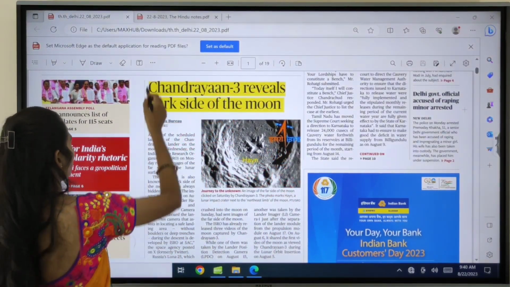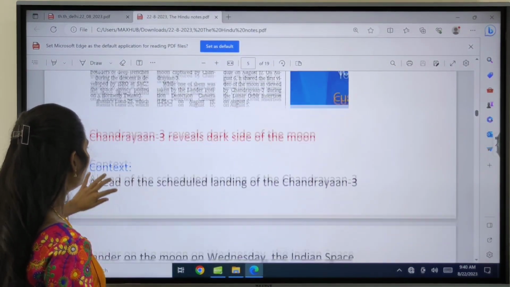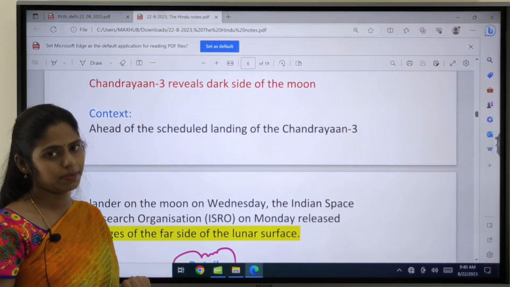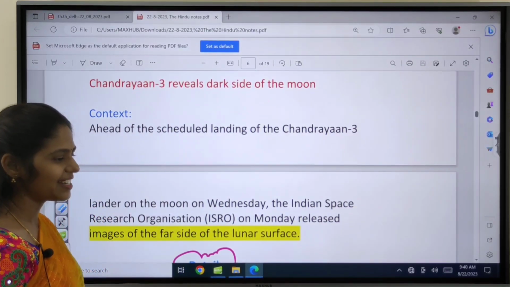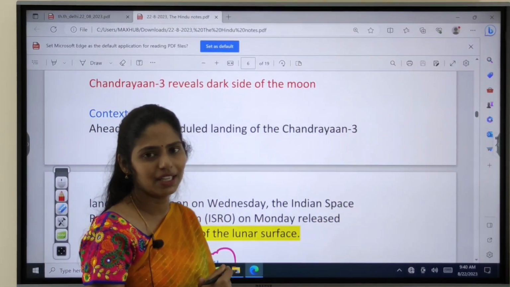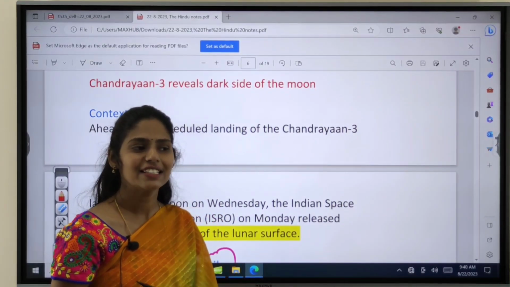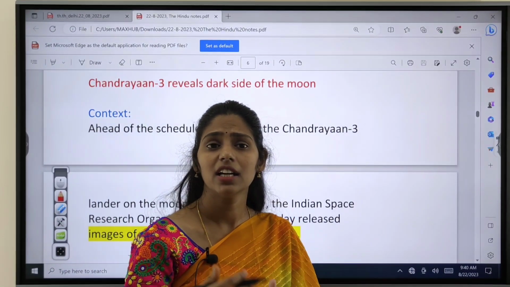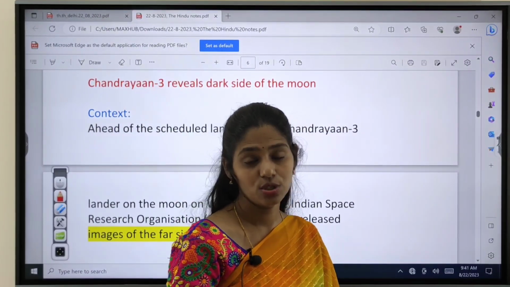So let us move back to our Hindu paper, that is this part. This topic is important from your science and technology, which comes under your GS paper 3. You can expect both prelims and mains based questions from this topic. And yes, we have to wait till tomorrow after 5:30 p.m. to see whether the soft landing happened or not. If soft landing happens, it is a miracle that I can say, and it's one of the good steps that India is taking in the space race, the new space era.